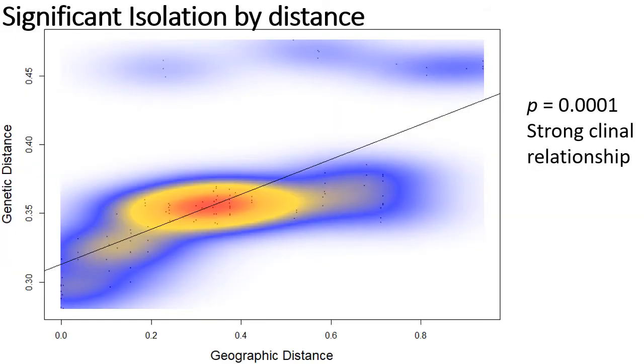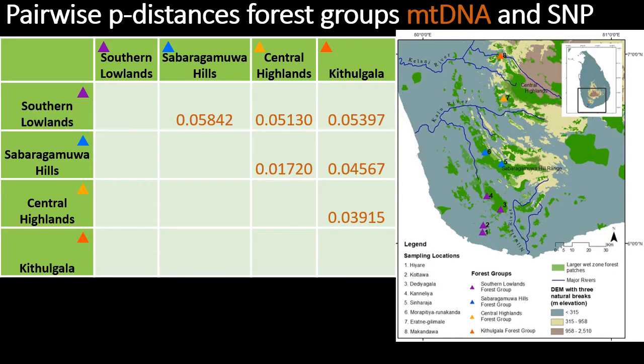We also tested for isolation by distance and found that there was a significant signal for isolation by distance and a strong linear relationship. We also calculated pairwise p distances for a more refined look at these relationships. Here we have mitochondrial p distances between forest groups, and we see the highest p distance is between the Sabaragamuwa Hills and Southern Lowlands, and the lowest is between the Sabaragamuwa Hills and the Central Highlands.